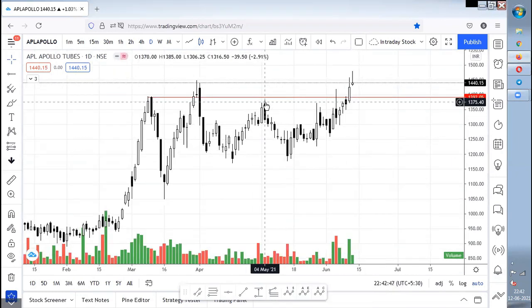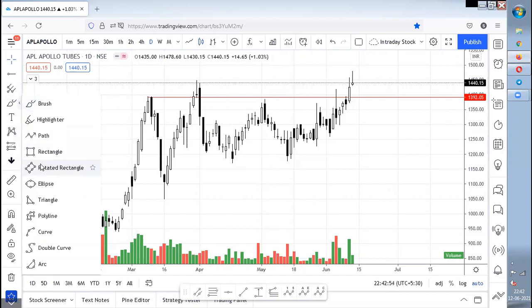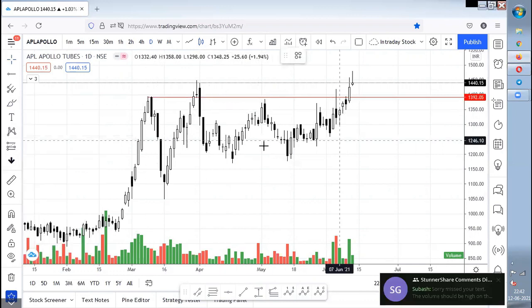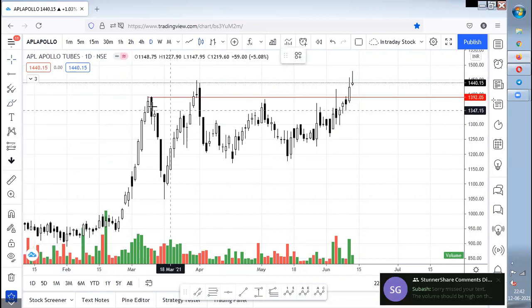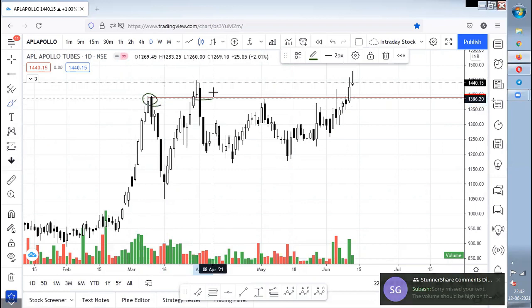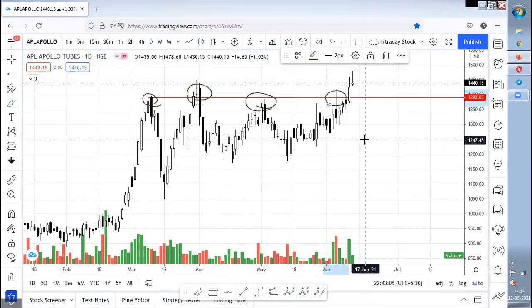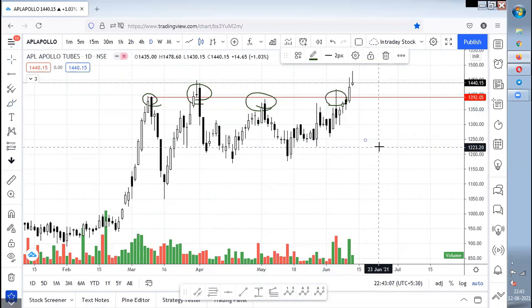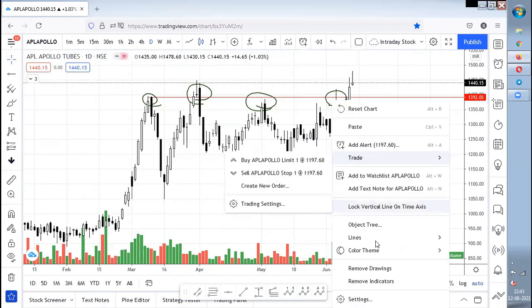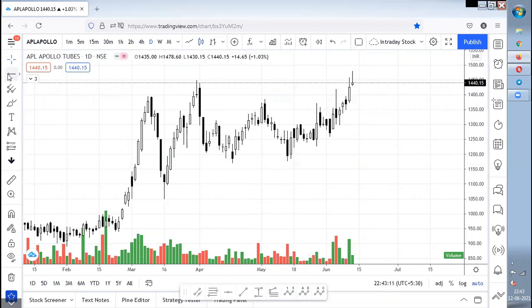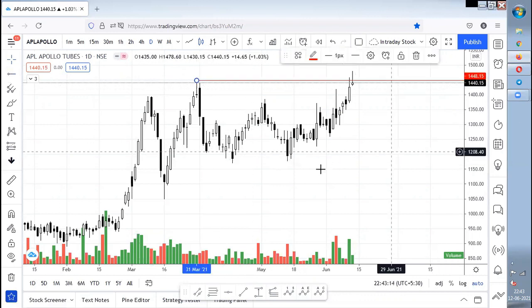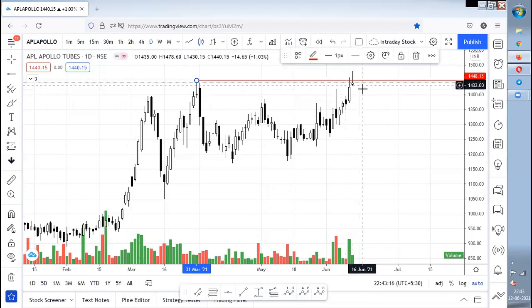Why is this a resistance zone? Because if you see, rejected, rejected, rejected, rejected. Got my point why I'm considering that as the resistance zone? If, for example, you consider this as a resistance zone, where is the second time it got rejected? Maybe this is the zone which has got rejected.